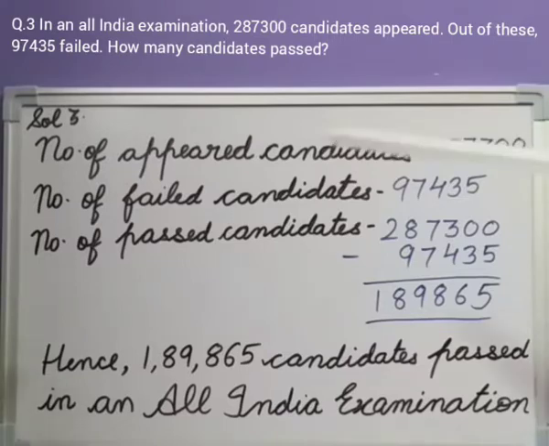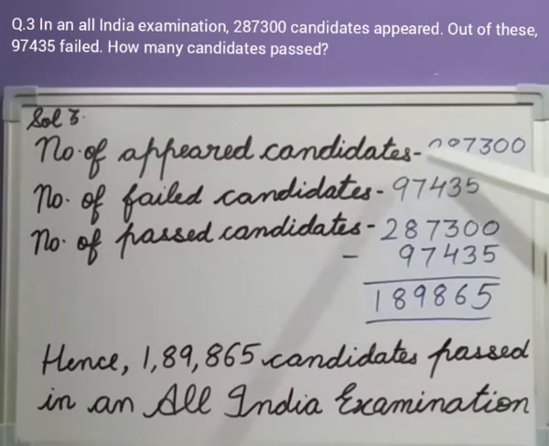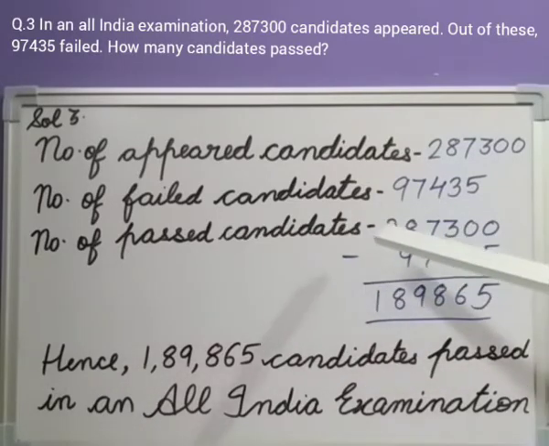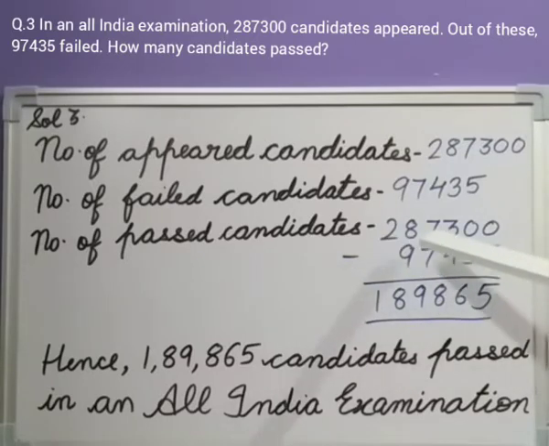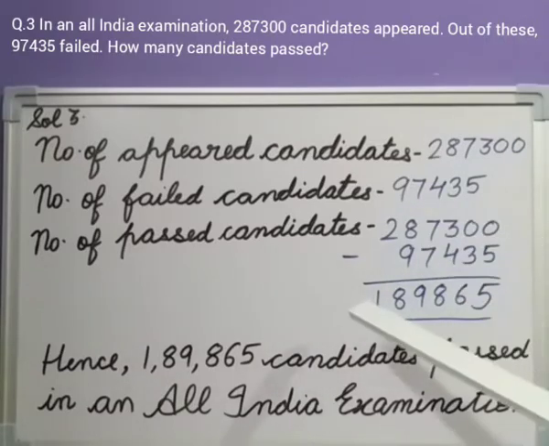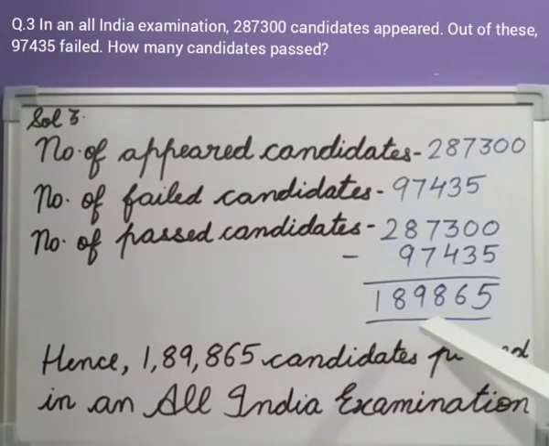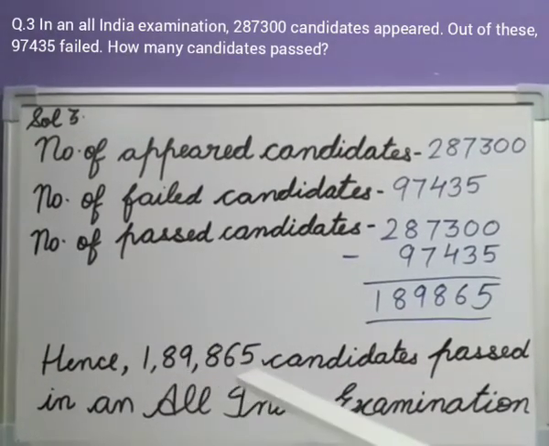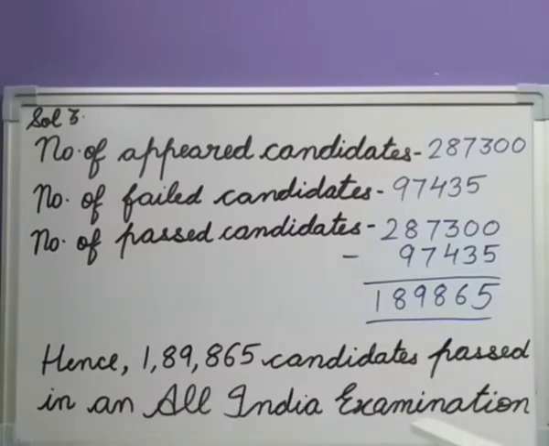So, we have the number of appeared candidates, total appeared candidates, and the number of failed candidates. So, passed candidates will be total minus failed. So, 2,87,300 minus 97,435. So, after subtracting, we got 1,89,865. Hence, 1,89,865 candidates passed in all India examination.